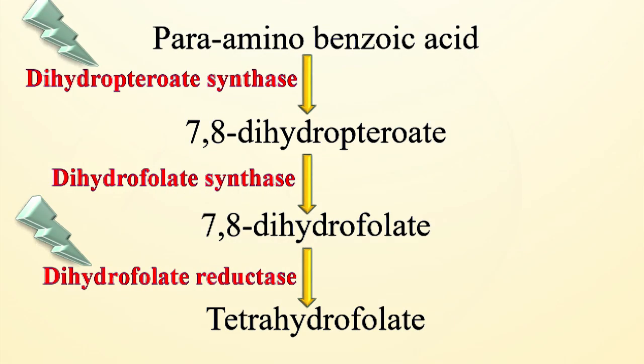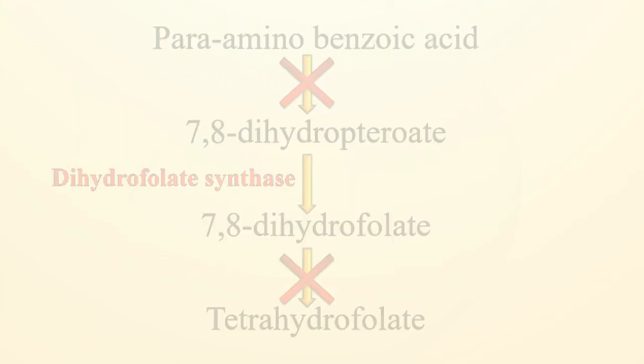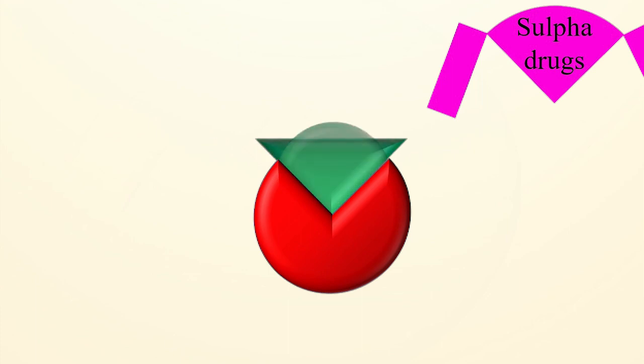Two key enzymes of folate synthesis of the malaria parasite are targeted by the antifolate antimalarial drugs. They are dihydropteroate synthase and the bifunctional dihydrofolate reductase-thymidylate synthase enzymes. Dihydropteroate synthase catalyzes the conversion of para-aminobenzoic acid to dihydrofolate.